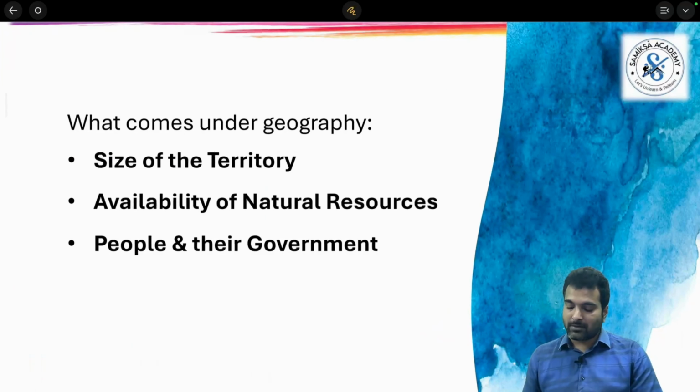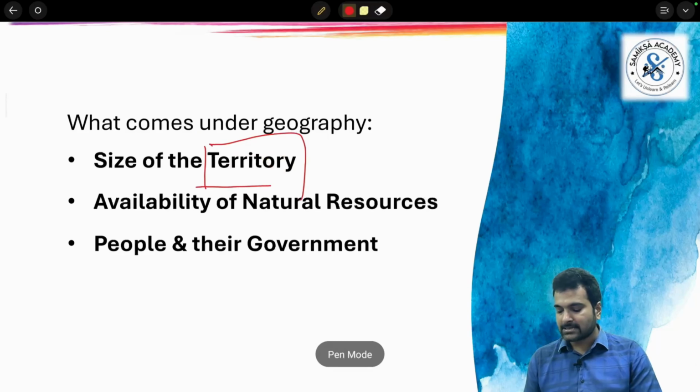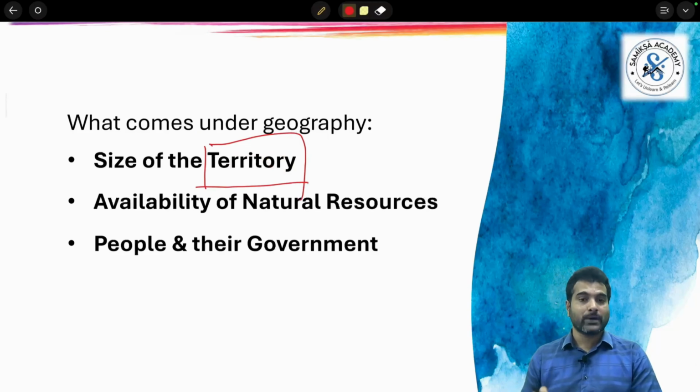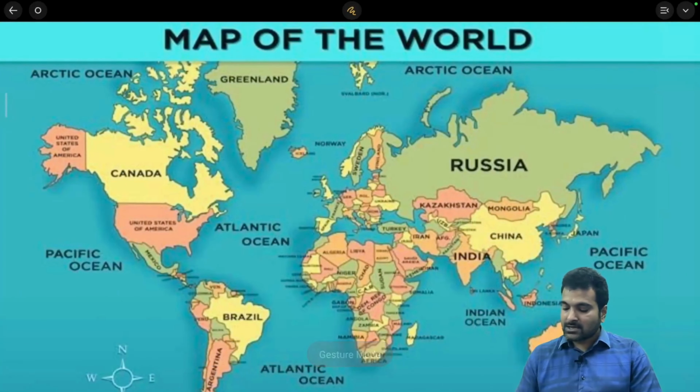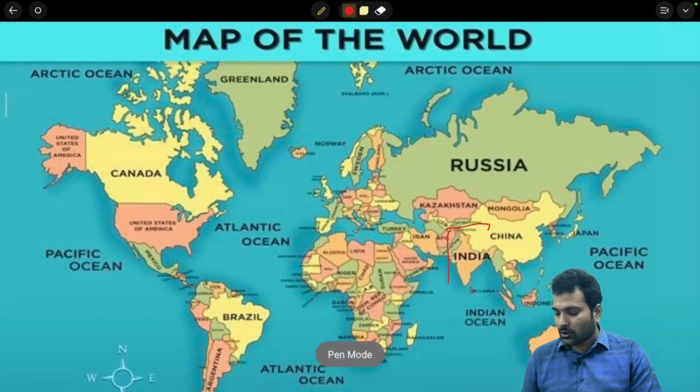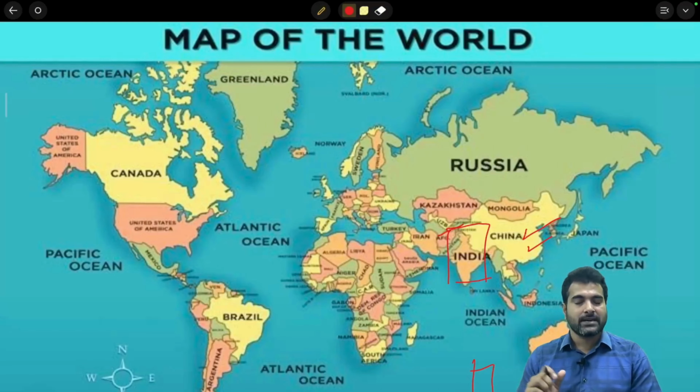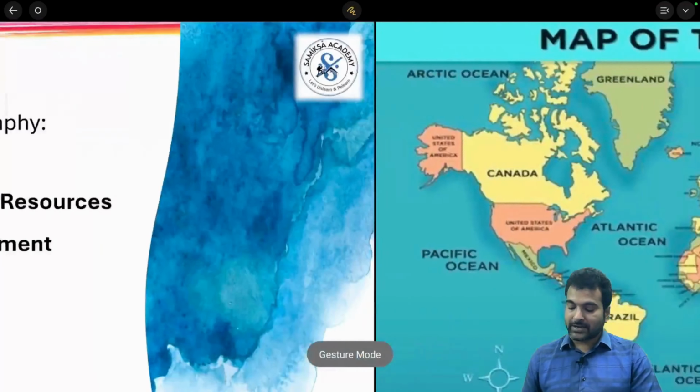Geography means here we will be understanding the size of the territory and its location, where it is located. For example, the location of India plays a very crucial role in its relationship with China and Pakistan. If the same India were located somewhere else, our relationship with China and Pakistan would be different. That's why location plays a very crucial role.